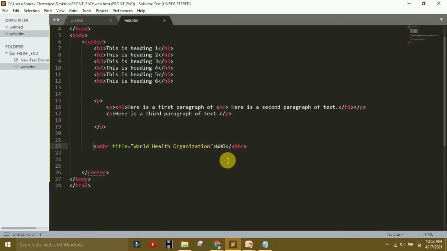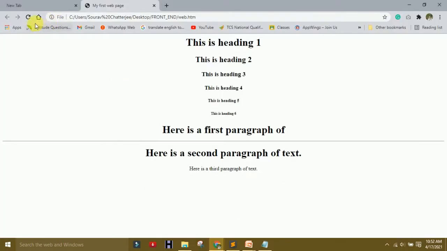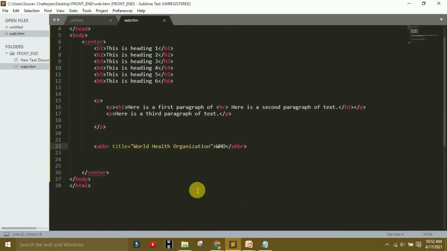So what is WHO? That is World Health Organization. Control save it, and you saw the changes. A dotted line is there. What is this dotted line? It shows that there is some information under this, that is World Health Organization.